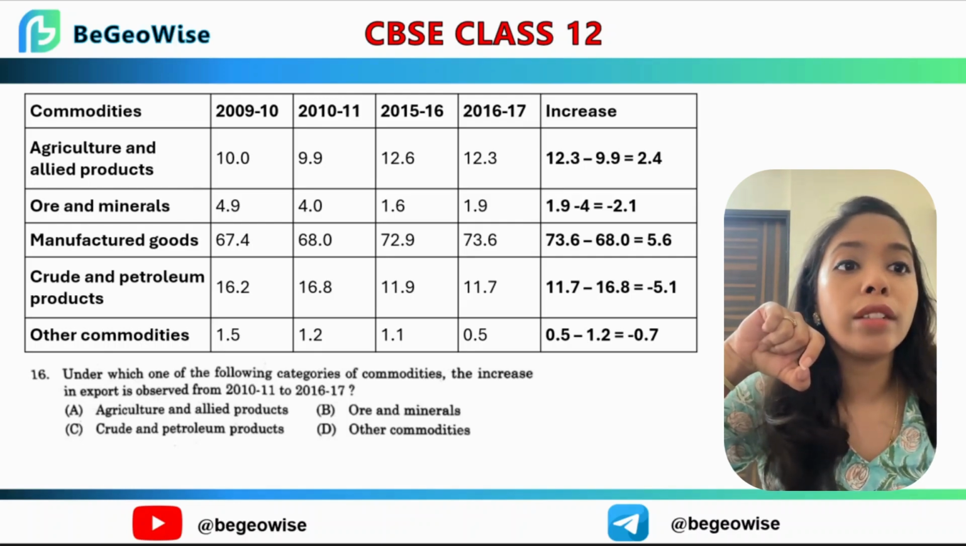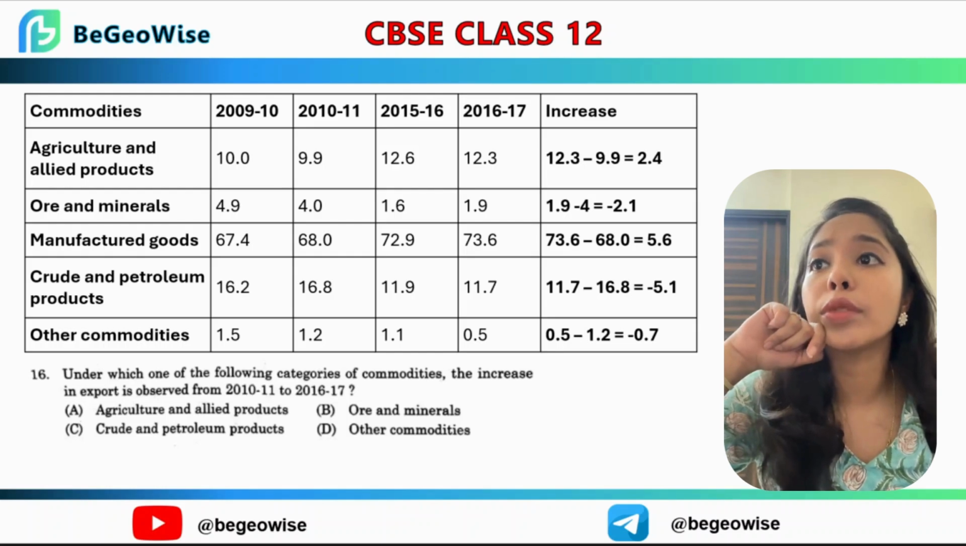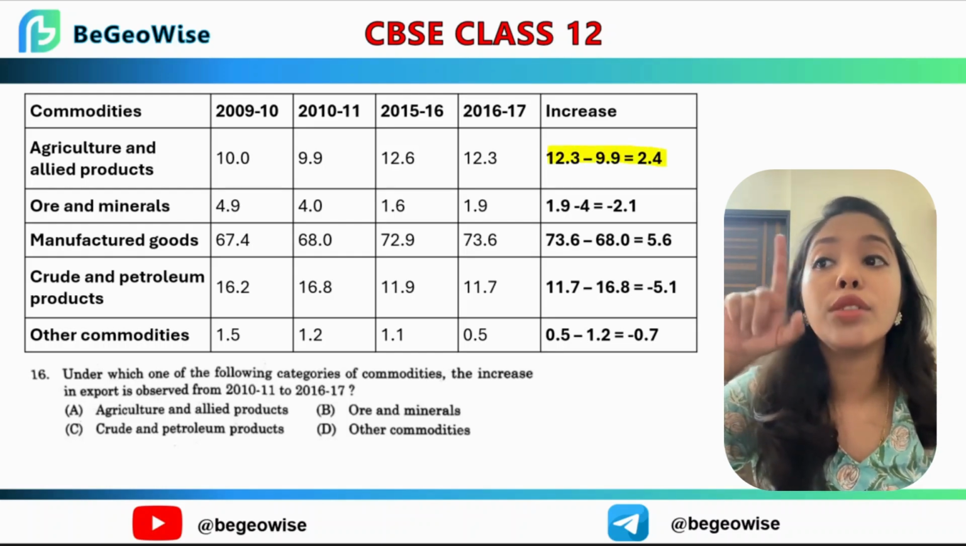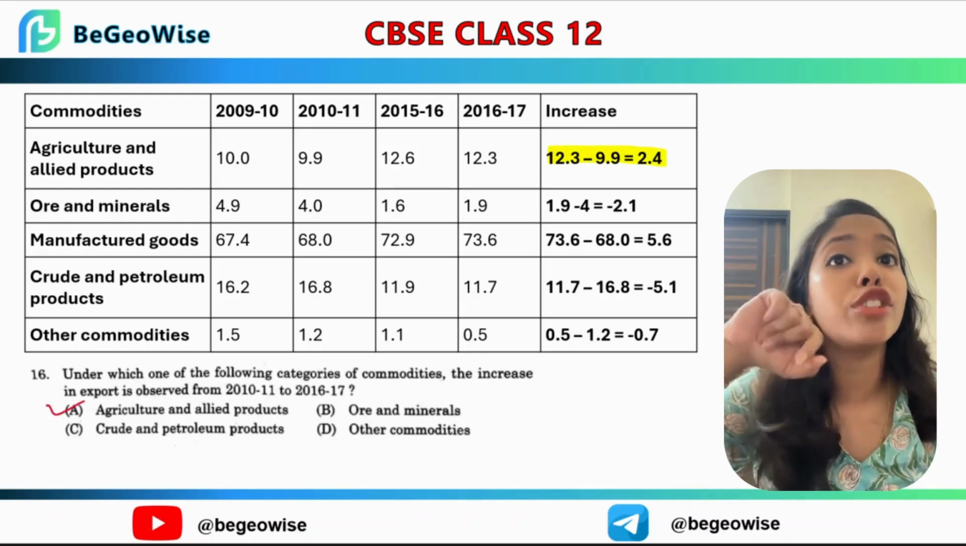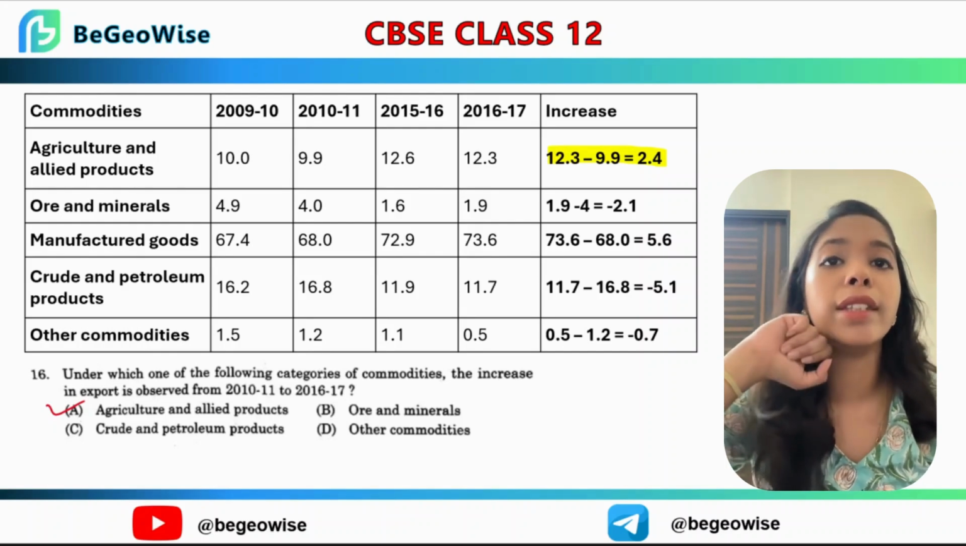So which category saw the increase in export? It is agriculture and allied products. So you know the answer is A. Easy to calculate. Make sure you do it perfectly. Don't forget to take your calculators along with you in the examination hall.